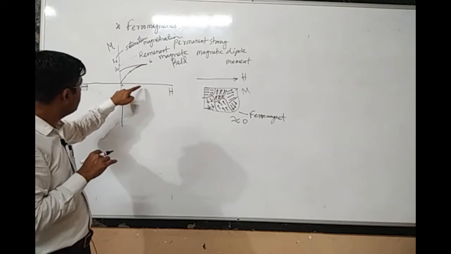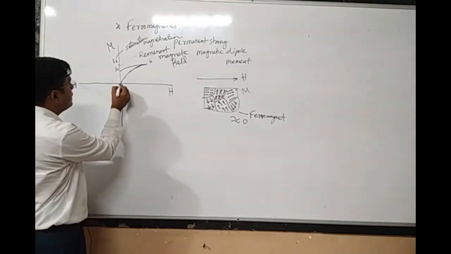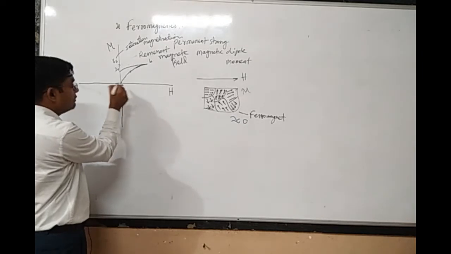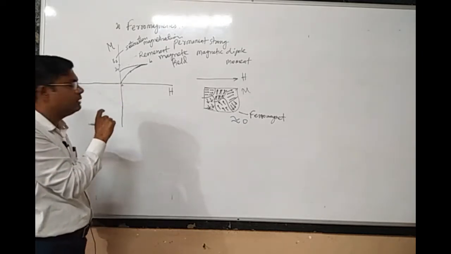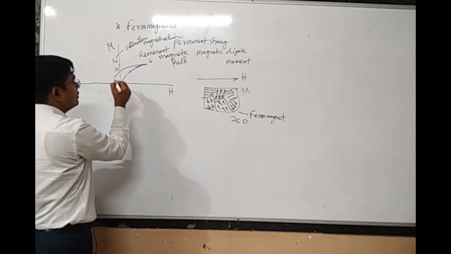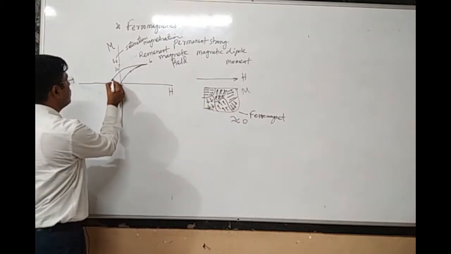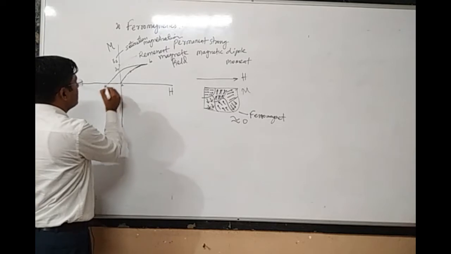I should apply now the magnetic field in the reverse direction. So I will keep increasing the magnetic field in the reverse direction. I will change the direction of the applied magnetic field, and then you will find that the remnant magnetic field, or the magnetic field inside the material, will go on decreasing, and it will become 0.